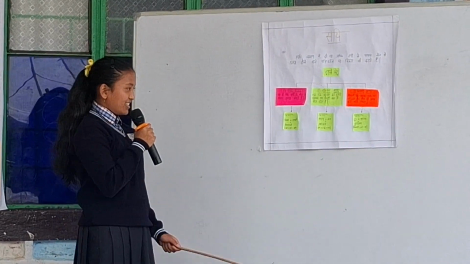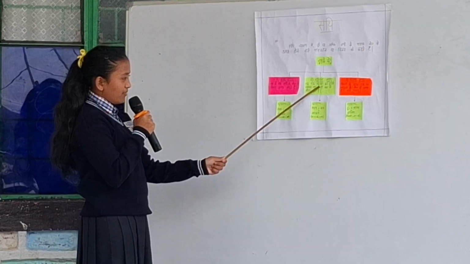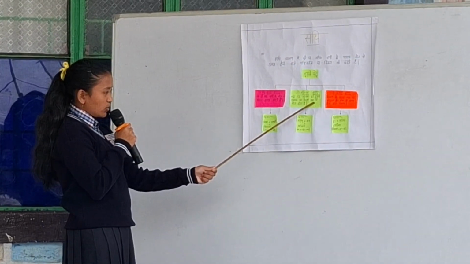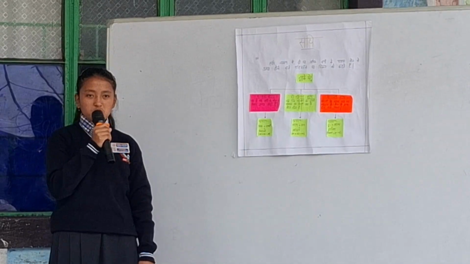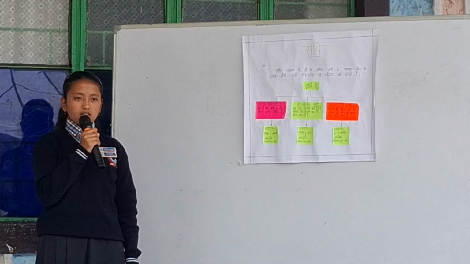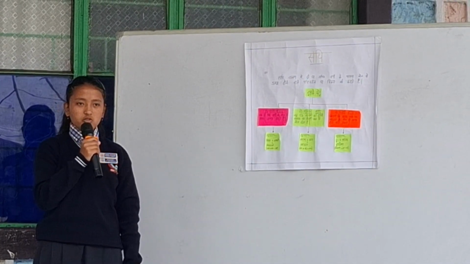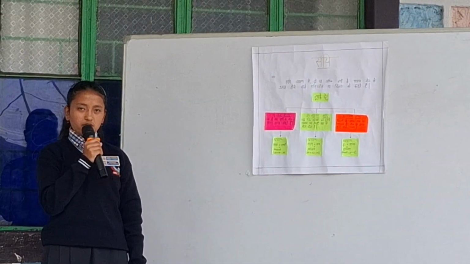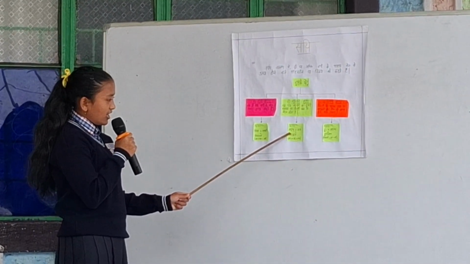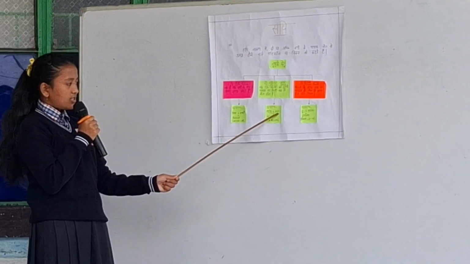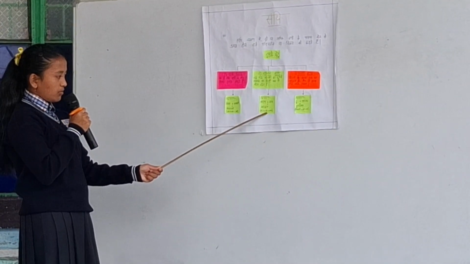The second type is vyanjan sandhi, which means when we add a consonant and a consonant together, the change that occurs is called vyanjan sandhi. For example, aham plus kar equals ahankar. Here aham means I and kar means doer or maker, and ahankar means ego.